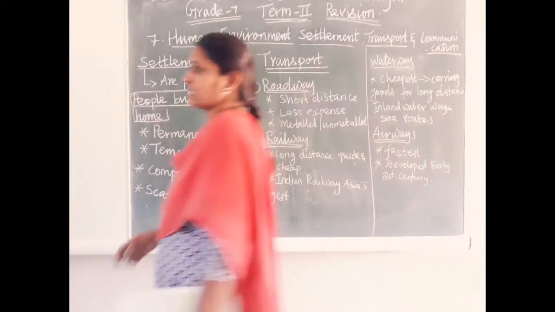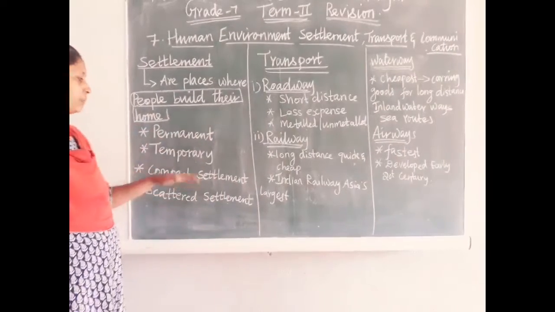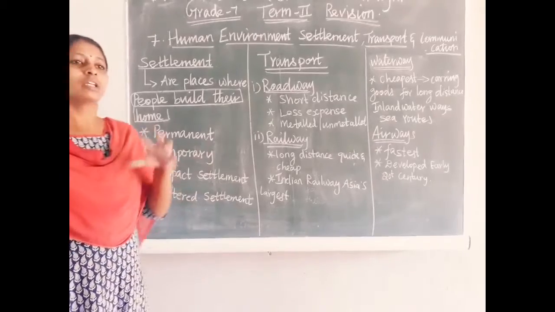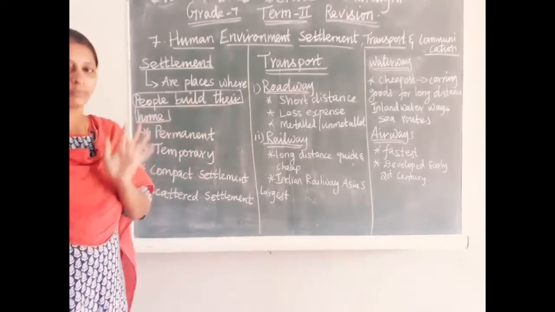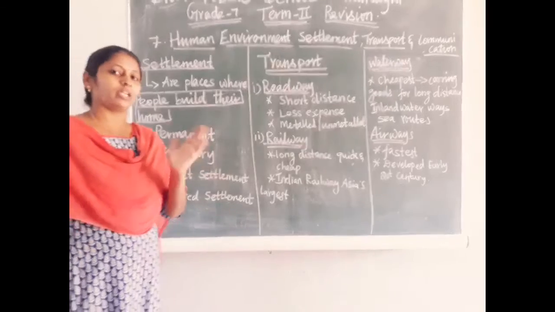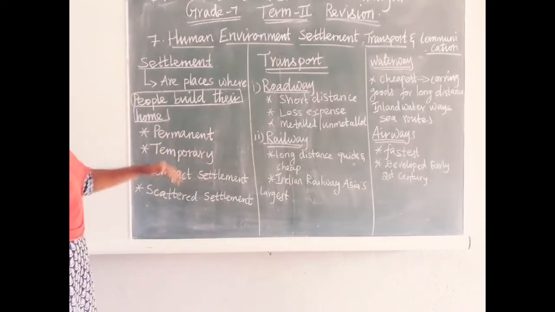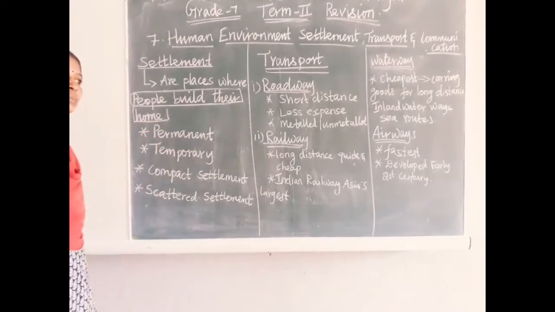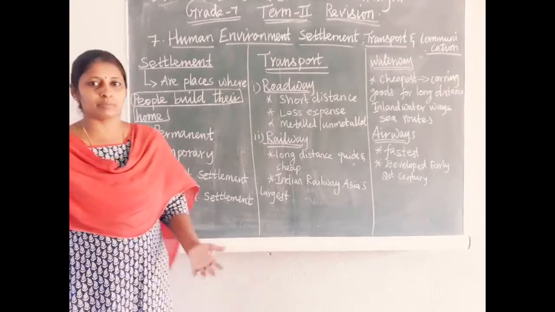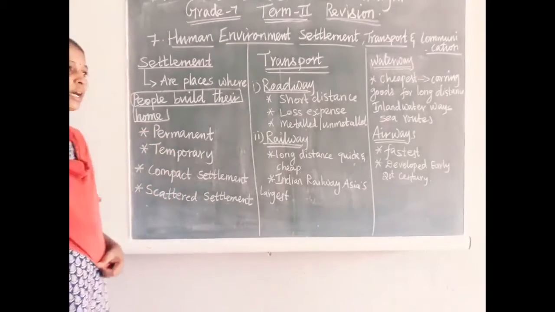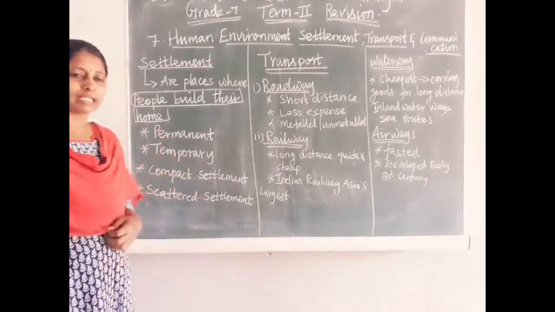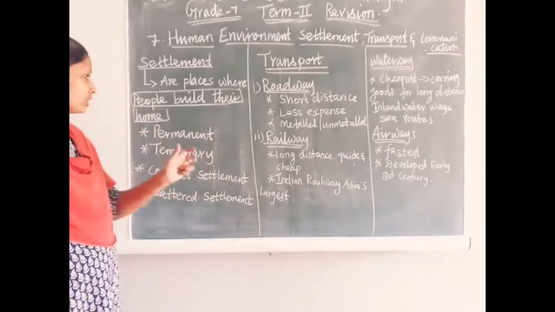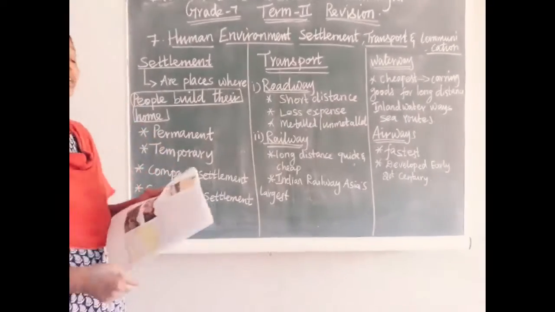So what is temporary settlement? When people are not settled in one place for a long time, when they settle in one place for a very short period of time, it is called temporary settlement. Who are the temporary settlers nowadays? Some tribal people, and those who are rearing animals. Those people often move from one place to another. One of the words they give in our book, page number 48, is transhumance.